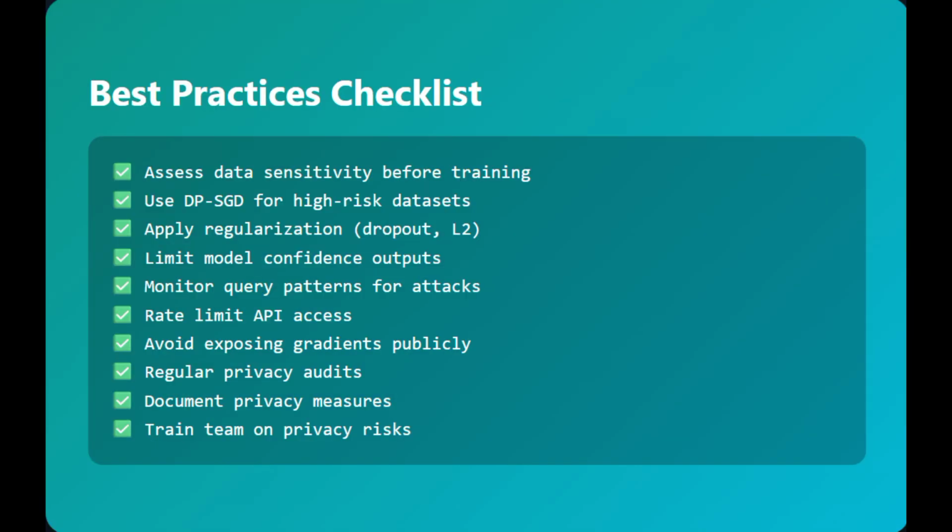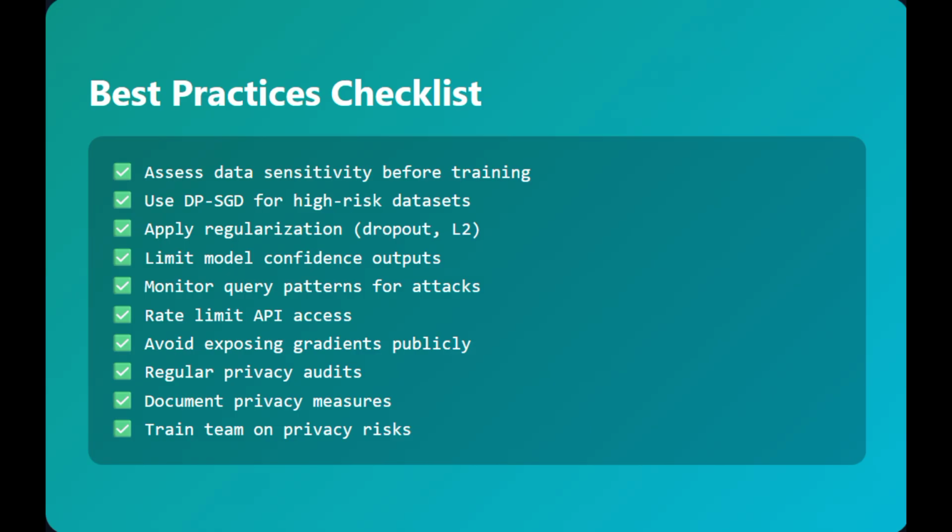So let's wrap up with a practical checklist for protecting ML models. First, assess your data sensitivity before training. Not all models need the same level of protection.